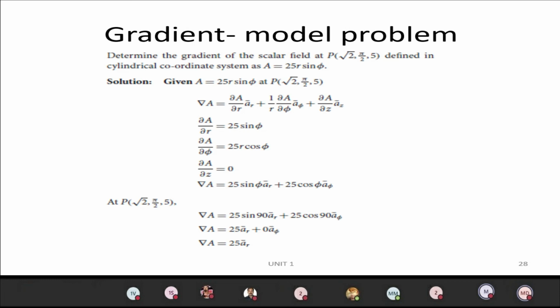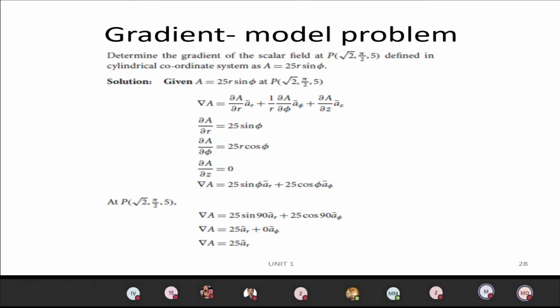We have to obtain the gradient for this one. First I take the differentiation. Dou A by dou r: differentiating with respect to r, I get 25 sin phi. Then dou A by dou phi: differentiating sin phi gives cos phi, so 25 r cos phi.